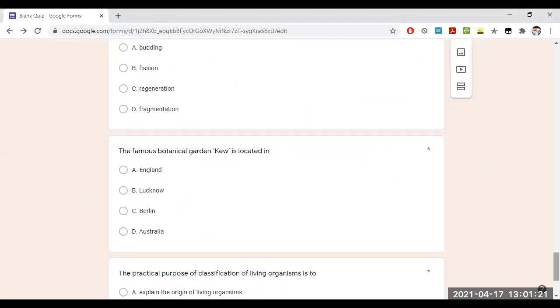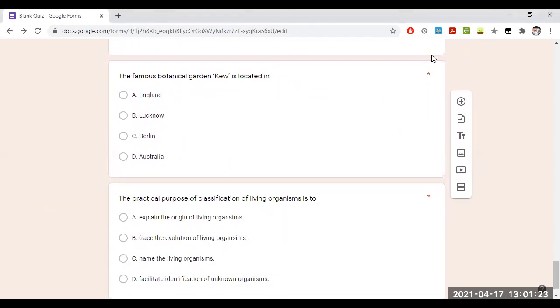Coming to your next question, I think there is no need of explanation. This is the direct answer. Famous botanical garden Kew is located in England. It's neither Lucknow, neither Delhi, neither Australia. A very simple answer.